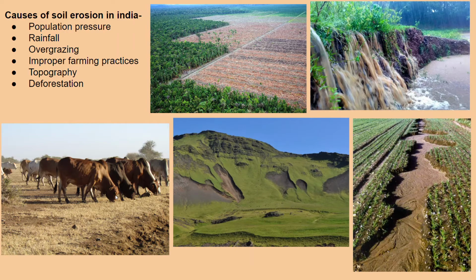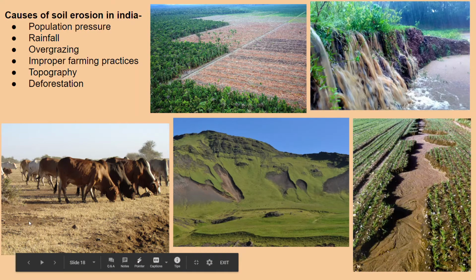Overgrazing. India is a country which has the largest cattle population in the world. India has only 4% pastures, but we have the largest cattle. Now, where is our cattle feeding actually? Cattle goes to forest areas, and in forest areas, whatever little grass is there, the cattle graze upon it. And this overgrazing sometimes makes the land devoid of vegetation. Now you see this patch doesn't have grass, this patch doesn't have grass, here there is no grass. If rain falls over this area, it will be eroded faster, and then this portion will also be eroded later.